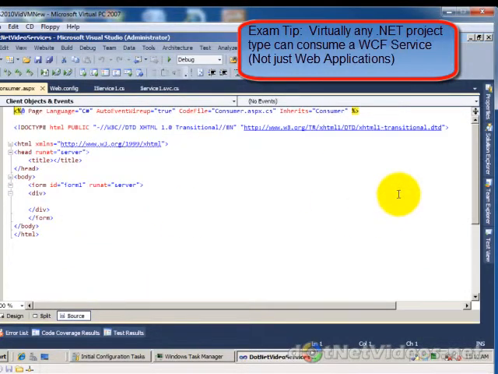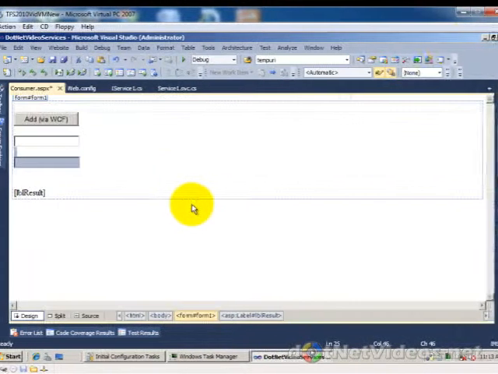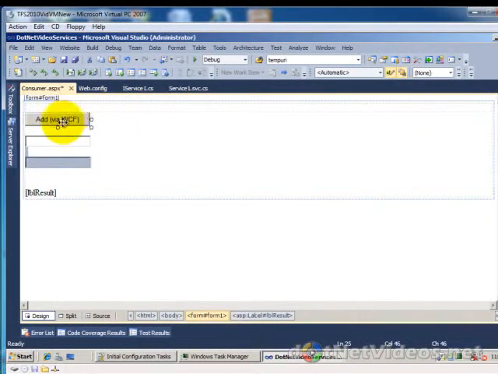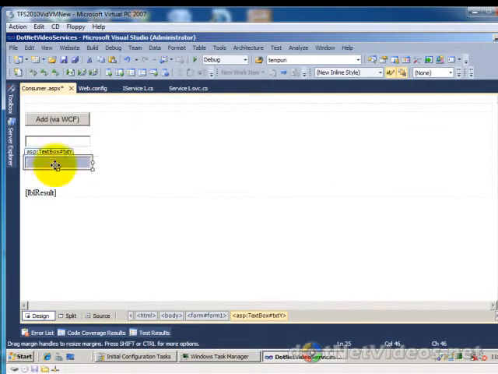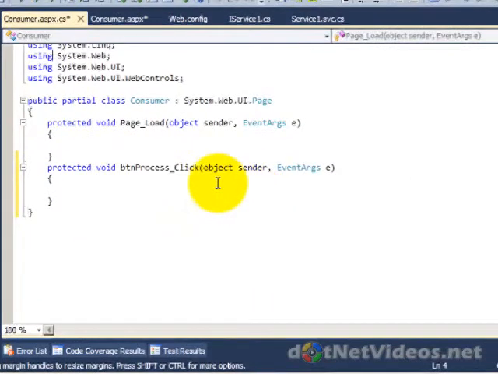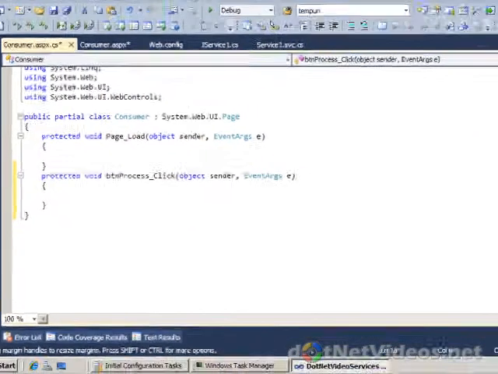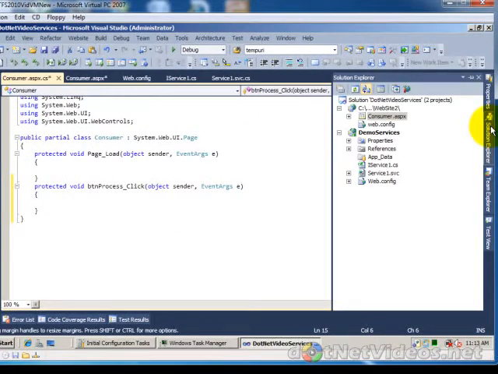We'll keep it simple here. I'm going to create a website. I'm going to actually fast forward a bit. I've just added a button, a couple text boxes. I can pass those parameters across to the service, and then a label where I can display the result. This is going to be very similar to referencing web services as it is with WCF.